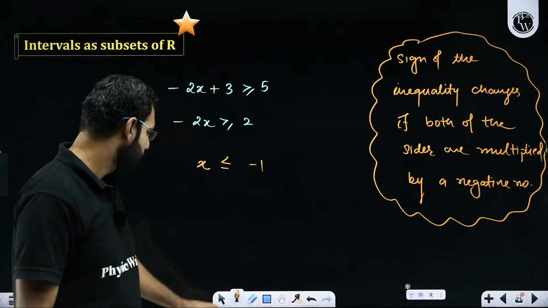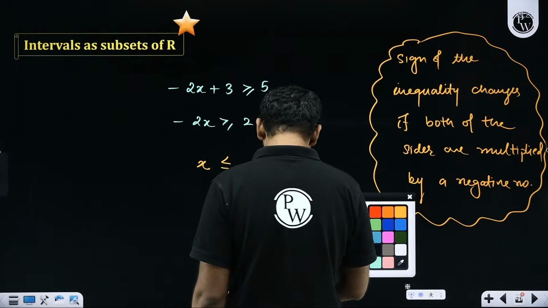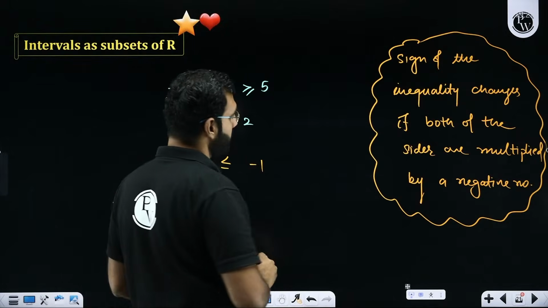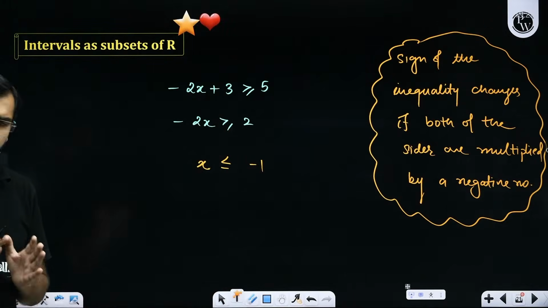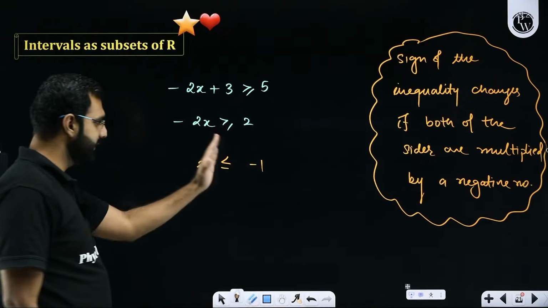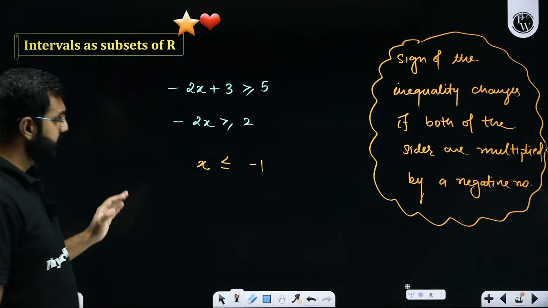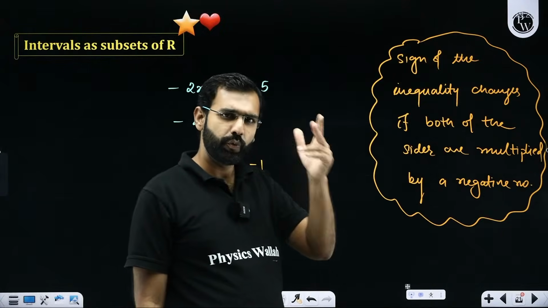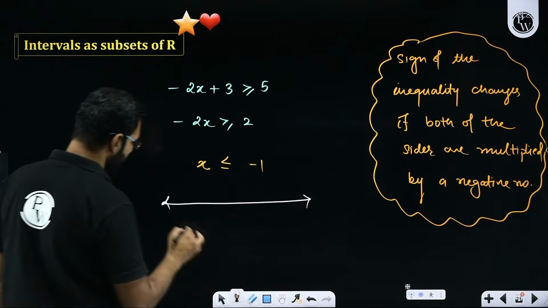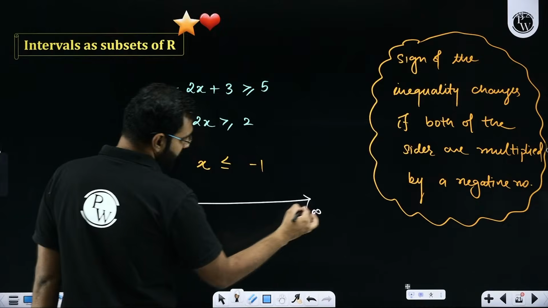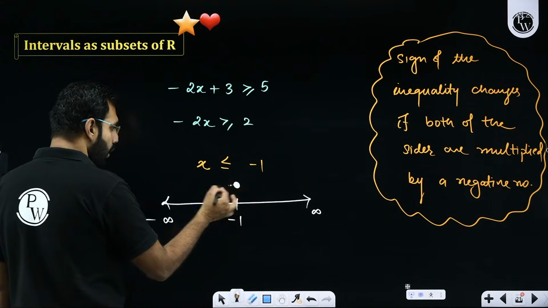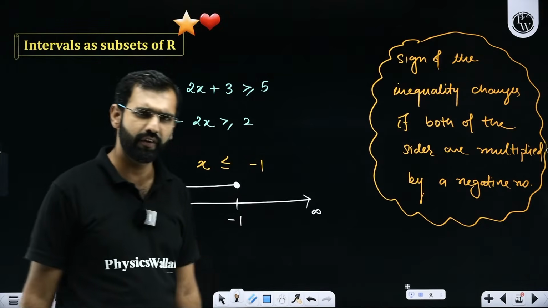All the participants. So this is something very crucial which you need to remember as a JEE aspirant, as a class 12th aspirant here while applying inequalities. Now, one more thing I'd like to tell you here, really crucial and important: let's say this is a way of writing x. Sir, can I represent it on the number line? Yes, we can. How? To represent it on the number line, I could use this number scale. All the numbers from minus infinity to infinity, there will be a number minus 1. Sir, minus 1 is included, along with all the numbers which are less than minus 1. So this is a way of writing it.